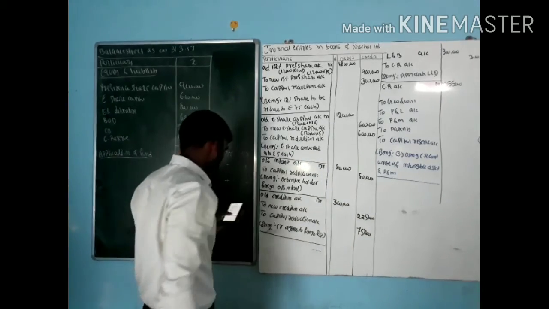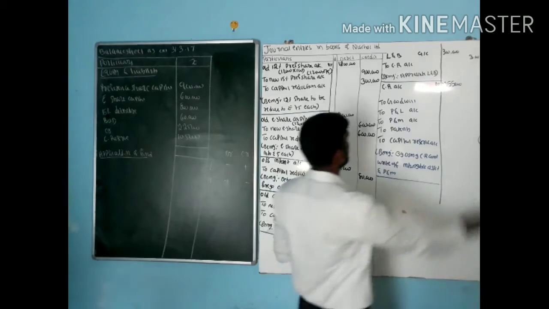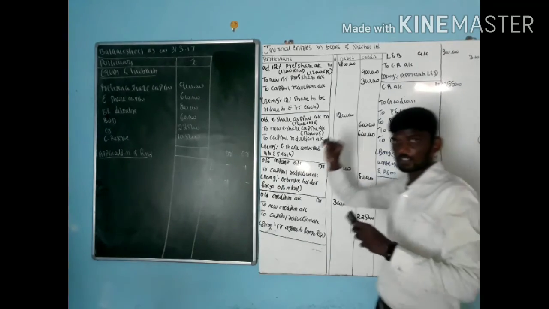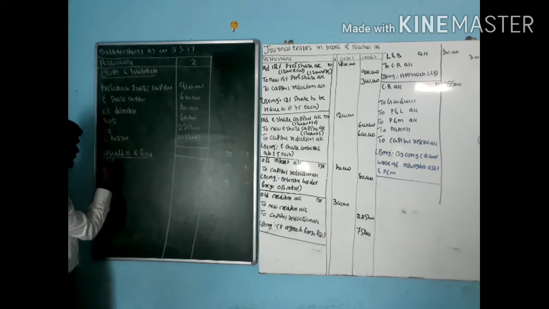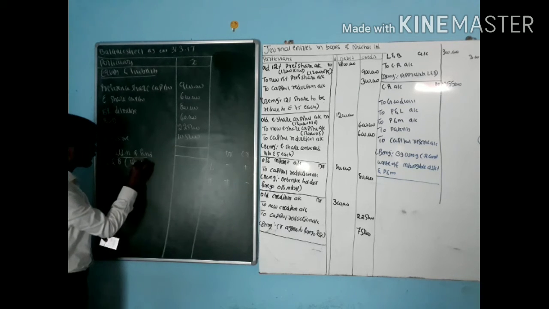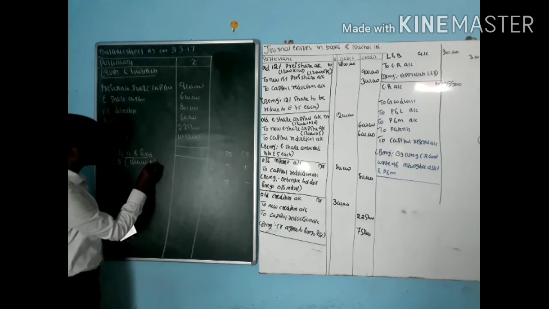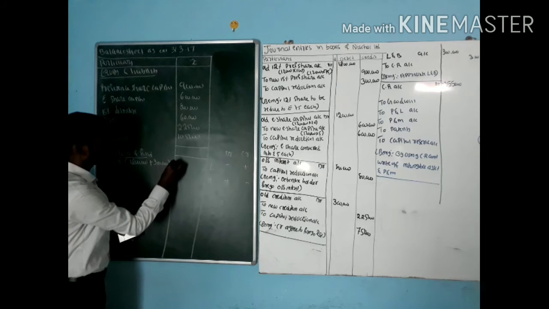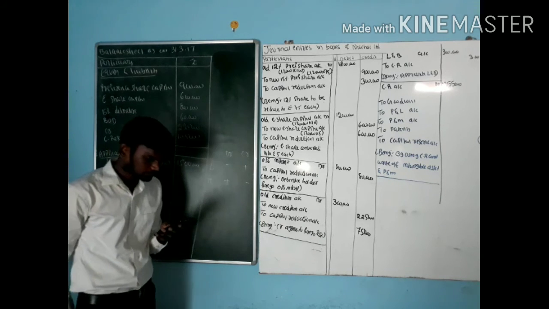Land and building, previous value is 12 lakh. Land and building is debited, so we need to add. Previous value is 12 lakh plus present value 3 lakh. So totally we have to consider 15 lakh rupees.